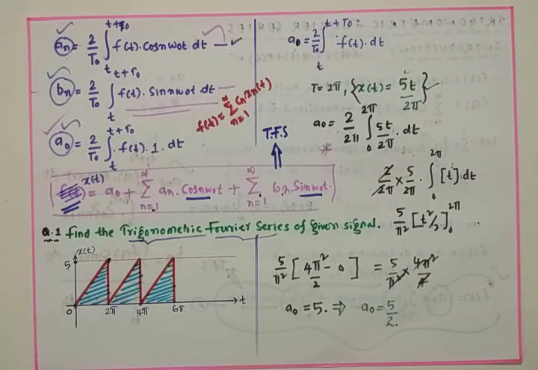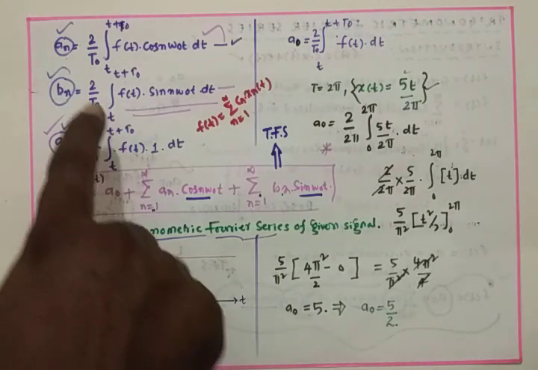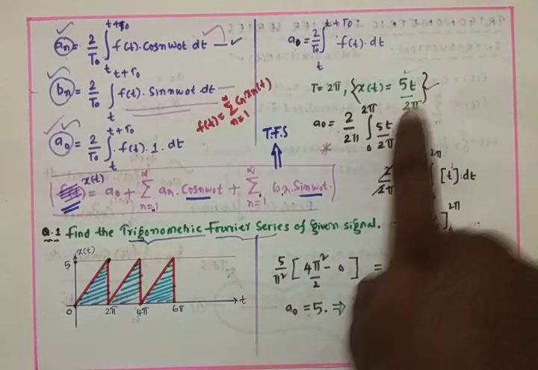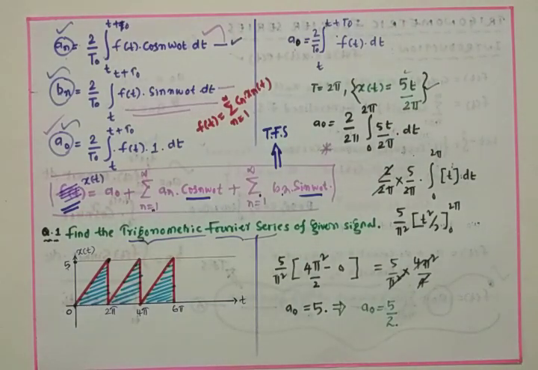After that, we have to calculate An now. What is the formula for An? An is equal to 2 by T naught integral T to T plus T naught f of t into cos n omega naught t. F of t is 5t by 2 pi. Then after An, we have to calculate Bn.